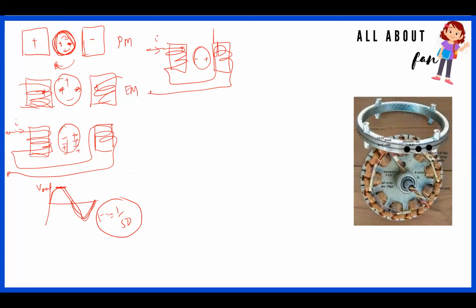There will be a point at which, when you have positive, negative here, at perpendicular, this will be positive, this will be negative here. At that point, the machine does not know how to move for the given case, meaning that it is not able to rotate continuously. It will move like a stepper motor: move, then stop for a while, then move, stop for a while, move, stop for a while.